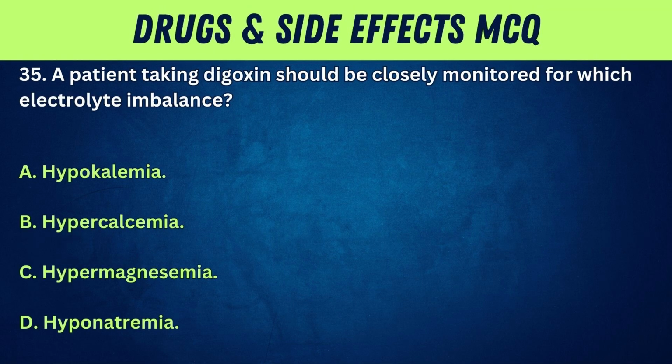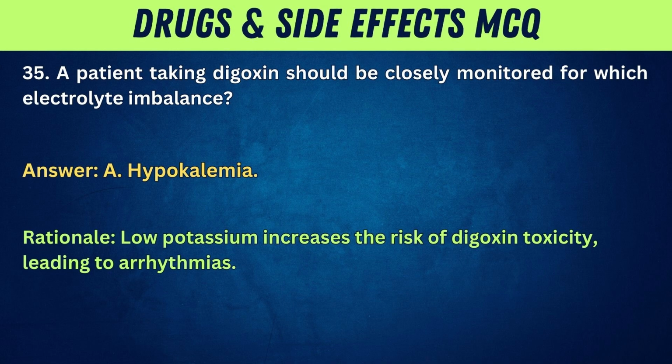35. A patient taking digoxin should be closely monitored for which electrolyte imbalance? A. Hypokalemia. B. Hypercalcemia. C. Hypermagnesemia. D. Hyponatremia. Answer: A. Hypokalemia. Rationale: Low potassium increases the risk of digoxin toxicity, leading to arrhythmias.